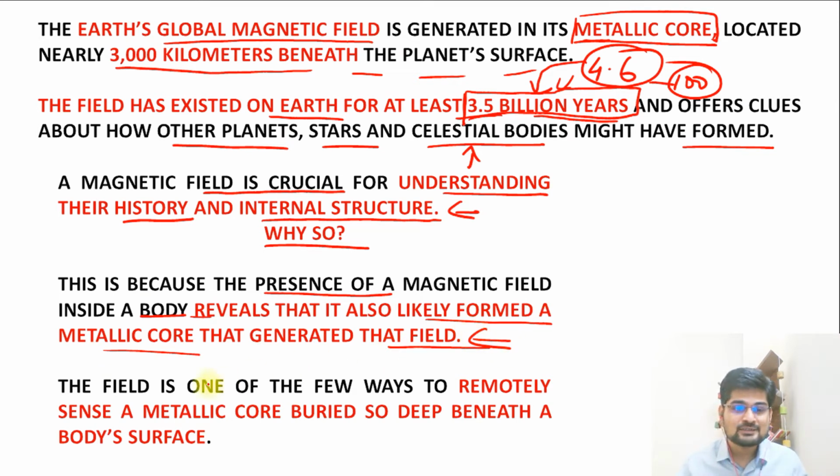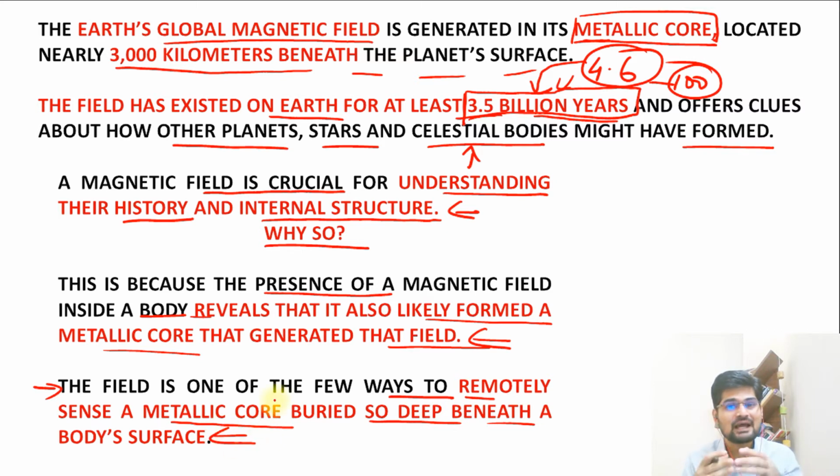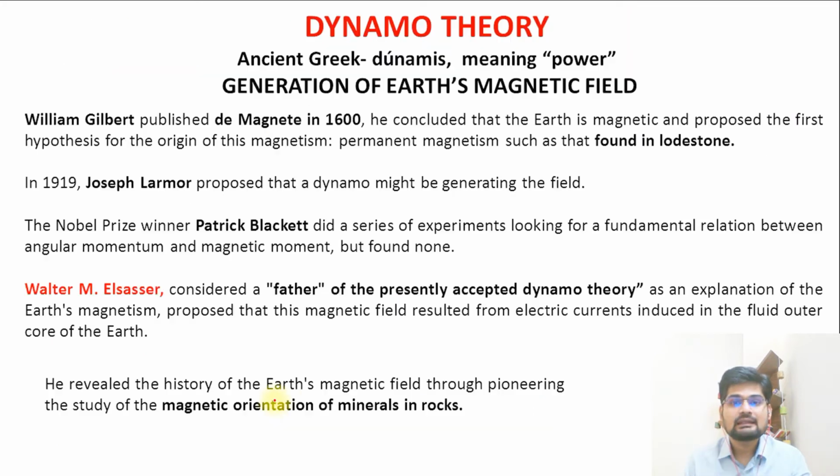So the field is one of the few ways to remotely sense a metallic core buried so deep beneath a body's surface. We don't have to go physically there; we can sense that field remotely. That is important here. Now, the theory that explains this entire phenomenon is known as dynamo theory.